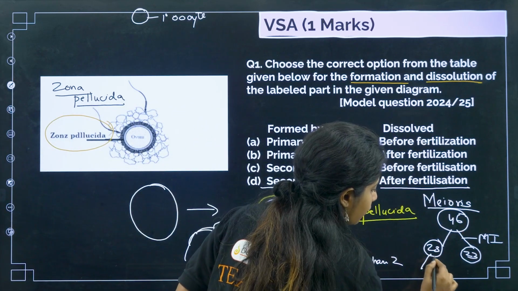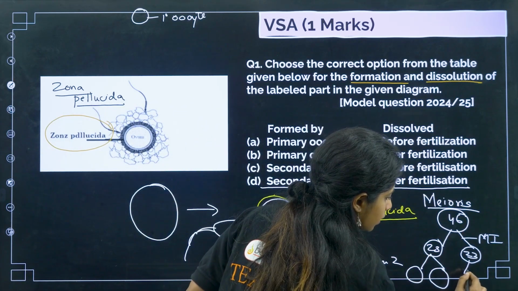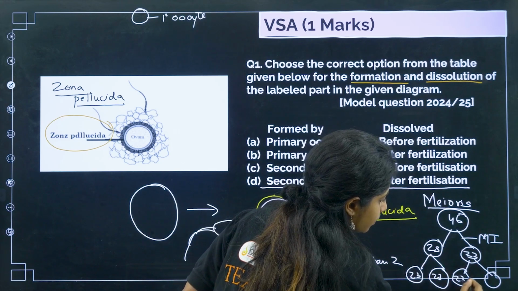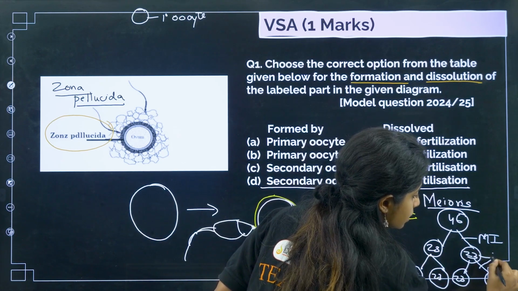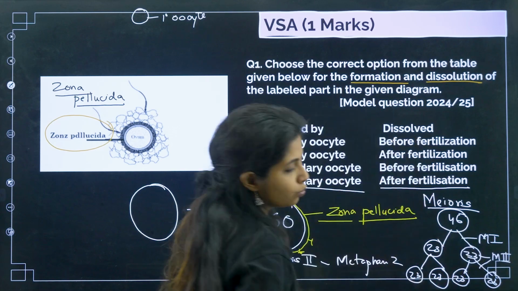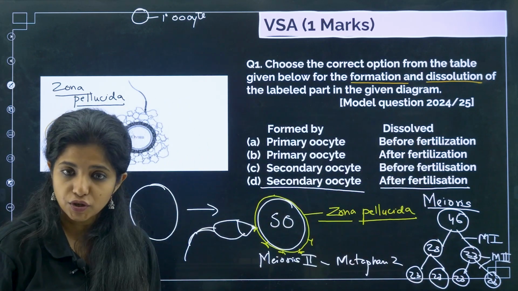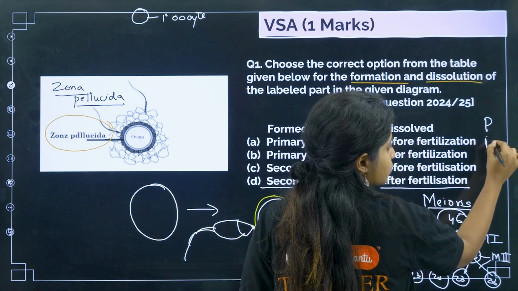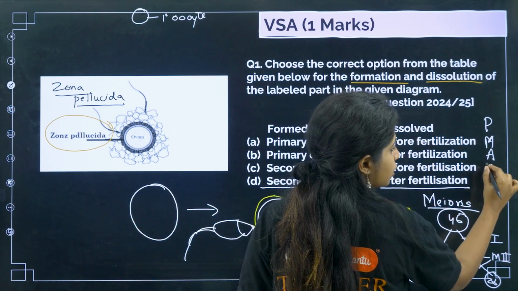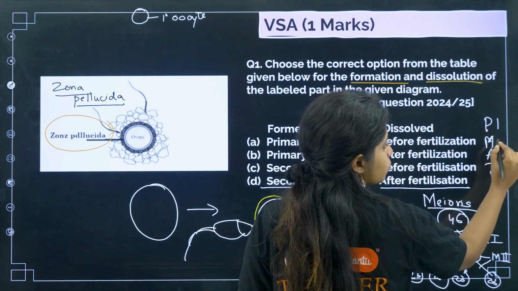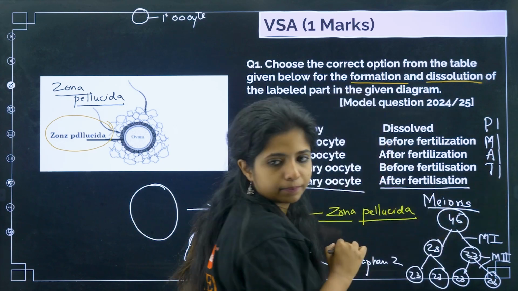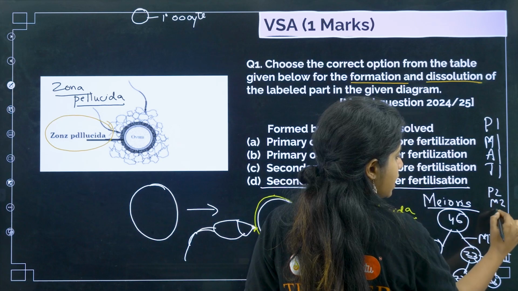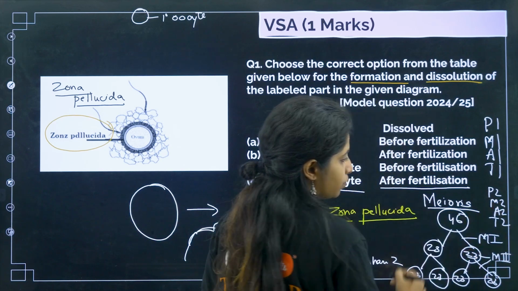Now again the cell will divide, and again will it get halved? No. Now it will have 23 only. This is meiosis 2. So you have meiosis 1 and you have meiosis 2. Now meiosis also has multiple stages. One is prophase, then metaphase, then anaphase, then telophase. So in meiosis 1 it is prophase 1, metaphase 1, anaphase 1, telophase 1. Cool. Then in meiosis 2 it will be prophase 2, metaphase 2, anaphase 2 and telophase 2.